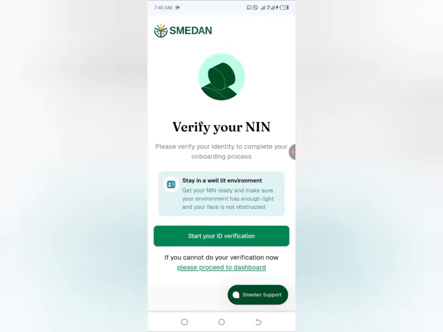Now the next thing it's telling me to do is to verify my identity. I have to verify my NIN, and you can see the information here. Stay in a well-lit environment and get your NIN ready, and make sure your environment has enough light and your face is not obstructed. So you just have to do this, and we are going to continue the registration.